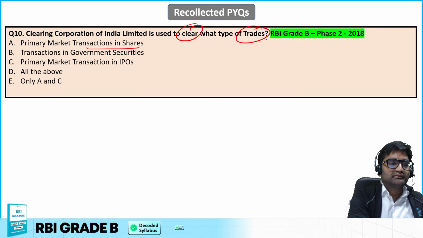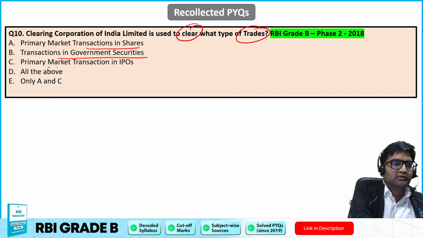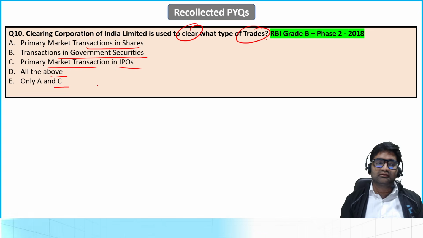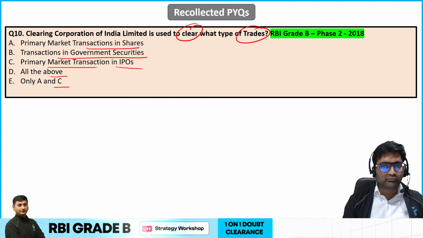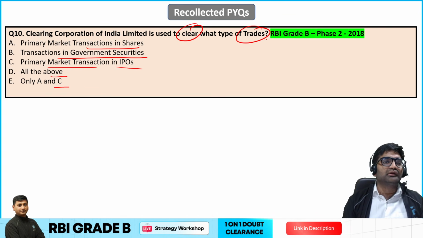Primary market transactions in shares, transactions in government securities, primary market transactions in IPOs, all of the above, or is it A and C only? 2018 phase 2 RBI grade B question.